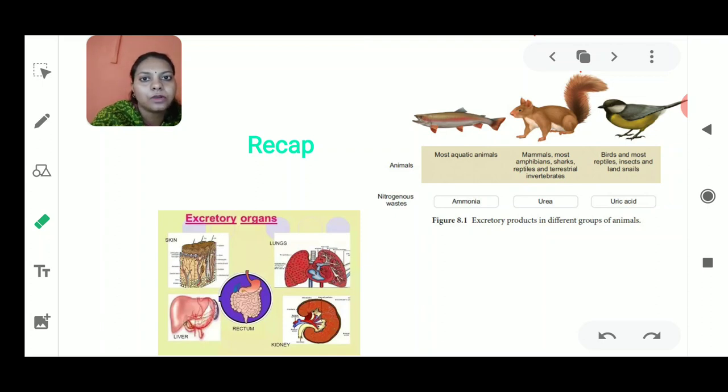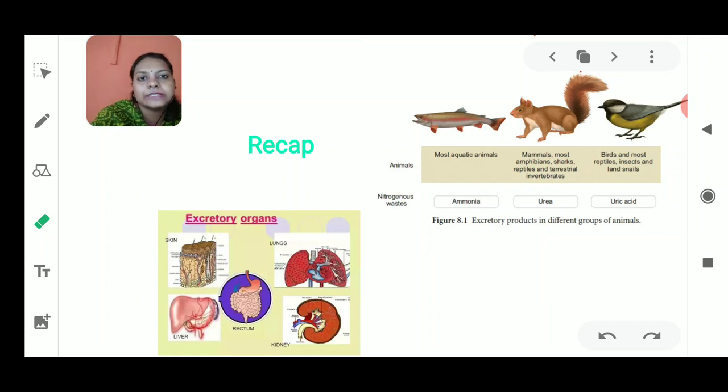Then we also saw the heartbeat, the pulse rate, and the stethoscope, its working and the parts it is made up of. And lastly we discussed another part of this chapter, the excretion in animals.